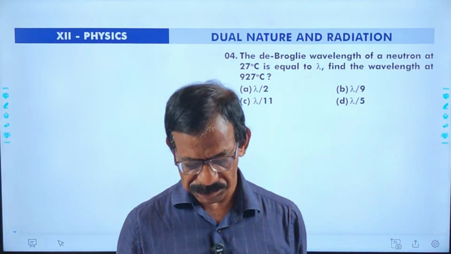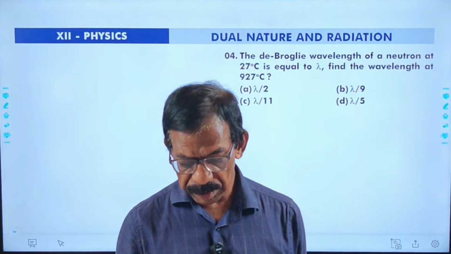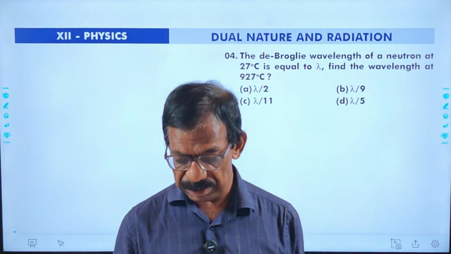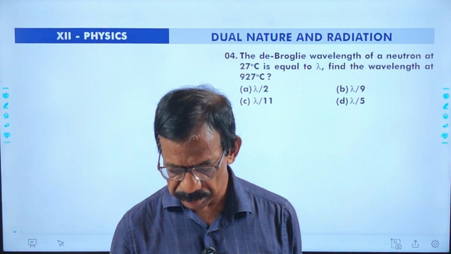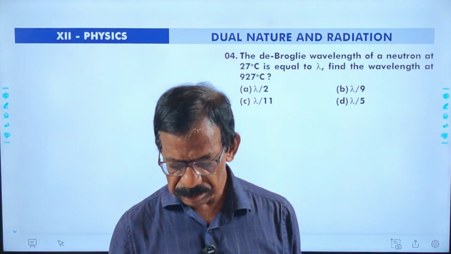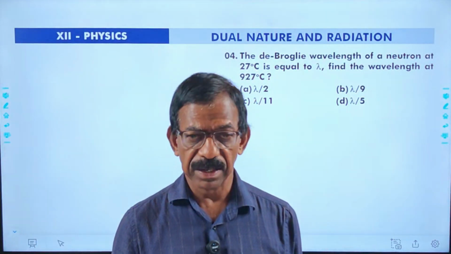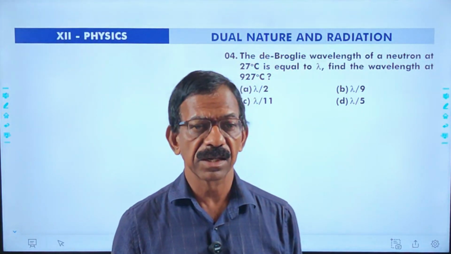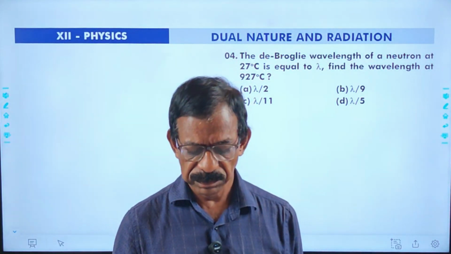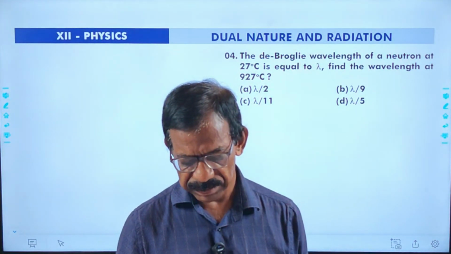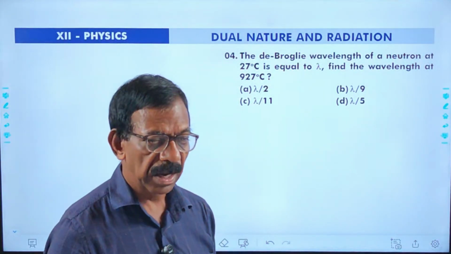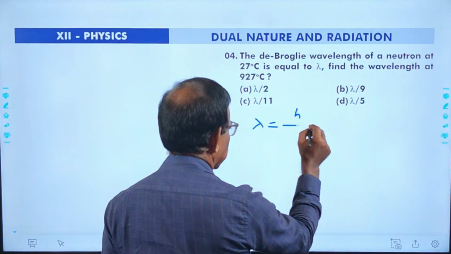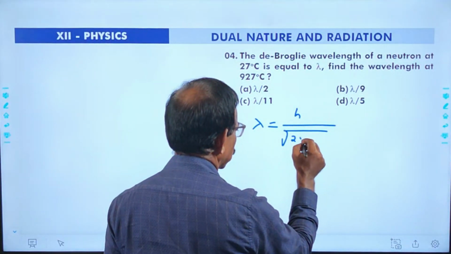Now there is question number 4. The de Broglie wavelength of a neutron at 27 degrees Celsius is equal to lambda. We have to calculate the wavelength at 927 degrees Celsius in terms of the wavelength at 27 degrees. Again, we have the relation lambda equals h by root of 2mE.